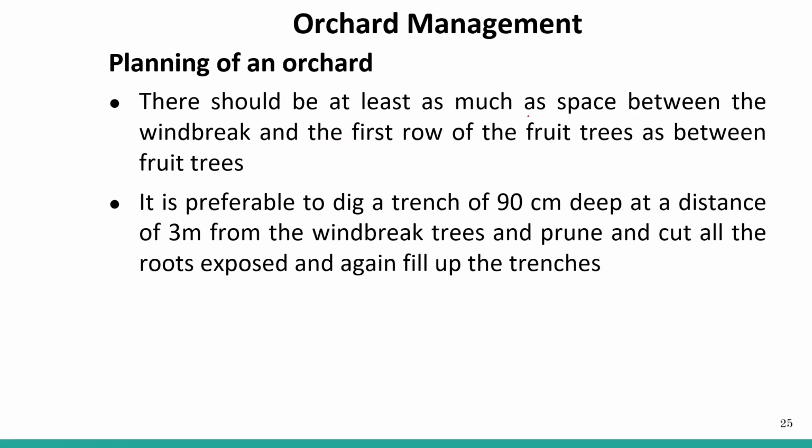There should be at least as much space between the windbreak and the first row of fruit trees as between the fruit trees. Whatever space we leave in the first row, the same amount of space should be left in the second row also.